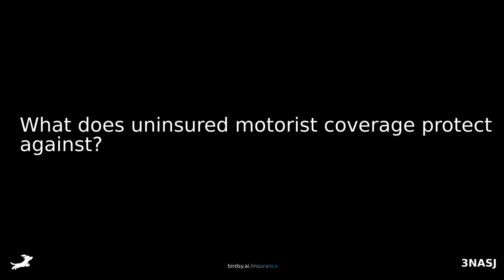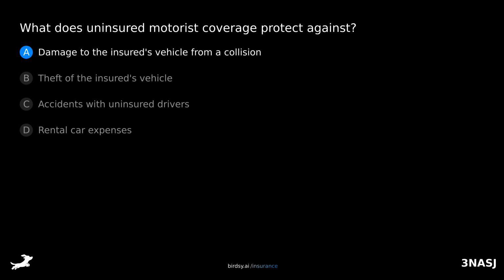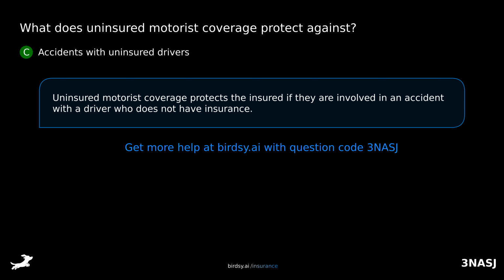What does uninsured motorist coverage protect against? Is it A, damage to the insured's vehicle from a collision, B, theft of the insured's vehicle, C, accidents with uninsured drivers, or D, rental car expenses? The answer is C, accidents with uninsured drivers. Uninsured motorist coverage protects the insured if they are involved in an accident with a driver who does not have insurance.